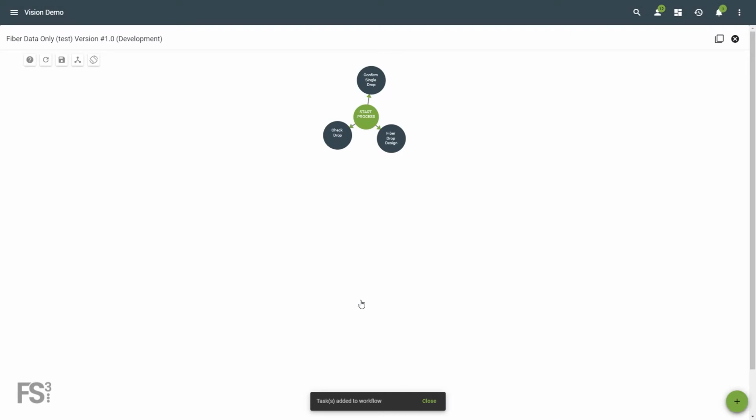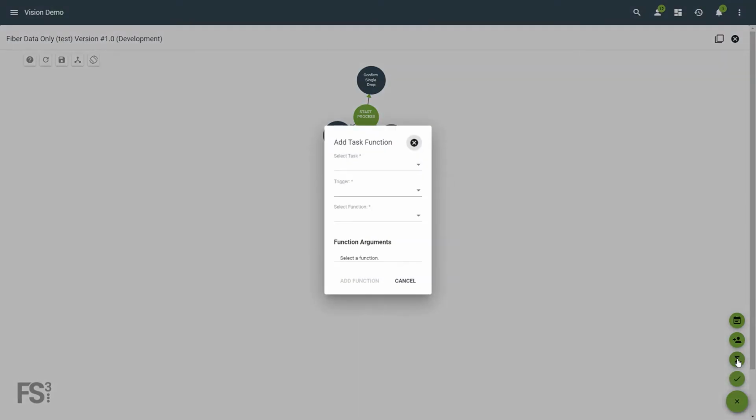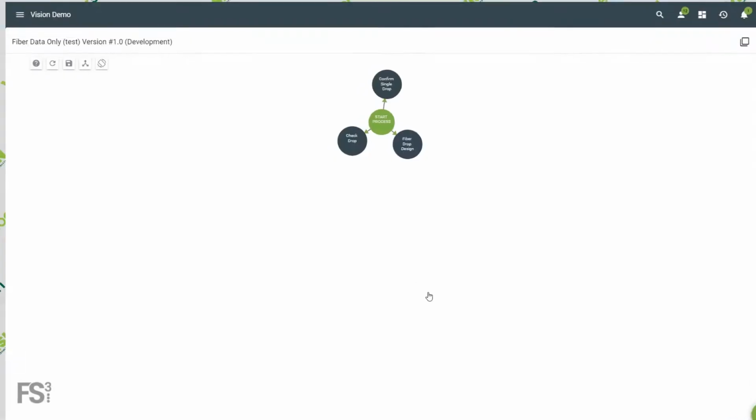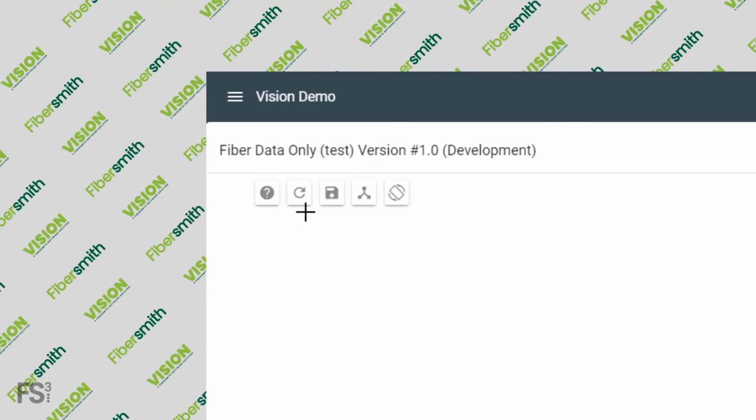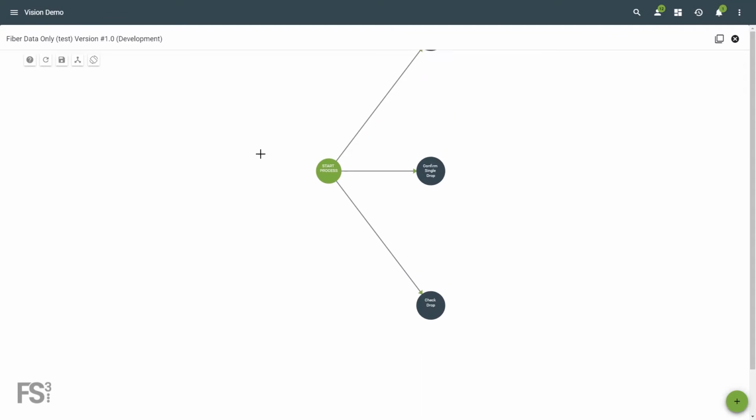From here, we need to add a function to the check drop task. To add a function to a task, click the floating action button, then click Add Task Function. Don't forget, you may need to refresh your diagram in order to see your tasks when adding a function.